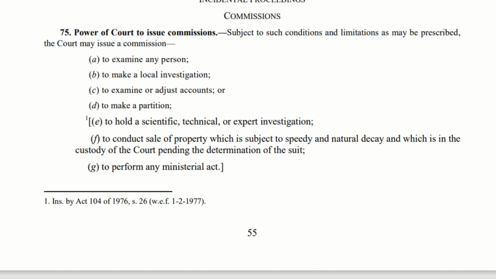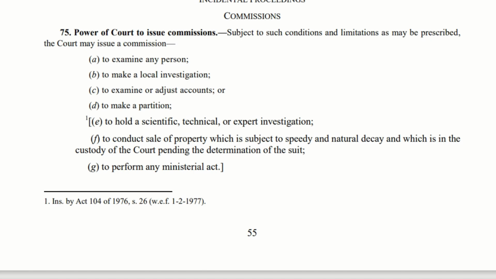Generally, in a partition suit, there may be buildings, cultivable lands, or trees standing in between the partitioned areas. In that case, the court will send a particular person or a commissioner. Generally, they call it issuing of a commission. This commission will go to that place and ensure that the partition is done in a right and practical manner.